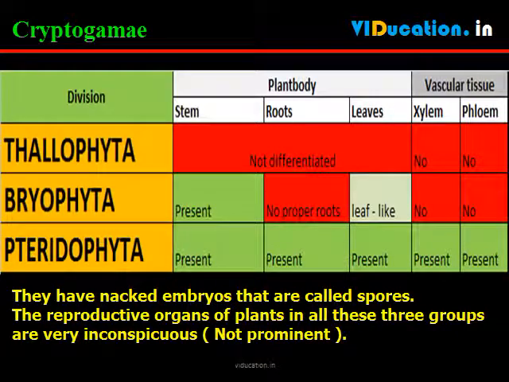Thallophyta do not have a well-differentiated body design. The plant body is commonly differentiated to form stem and leaf-like structures. However, there is no specialized tissue for the conduction of water and other substances from one part of the plant body to another. The plant body is differentiated into roots, stem and leaves and has specialized tissue for the conduction of water and other substances from one part of the plant body to another.